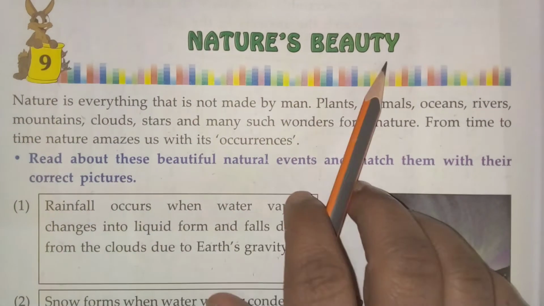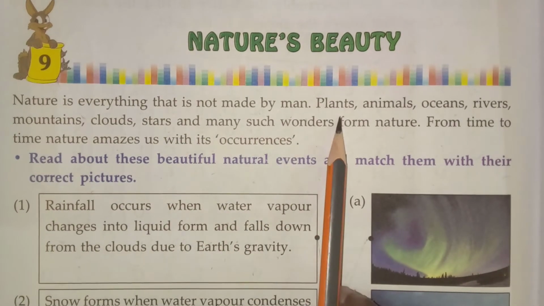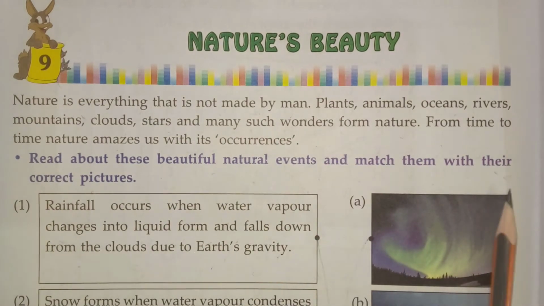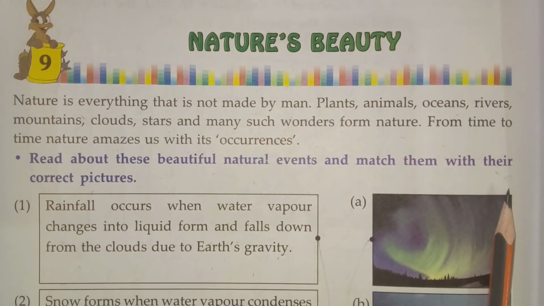Today you are going to learn GK chapter 9, Nature's Beauty. Children, you are going to learn about the beauty in nature. See, nature is everything that is not made by man. Things like buildings, bikes and cars are man-made. But all the things which are not made by man are called natural things.